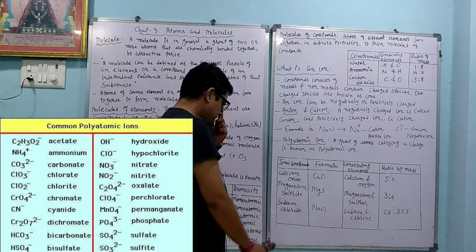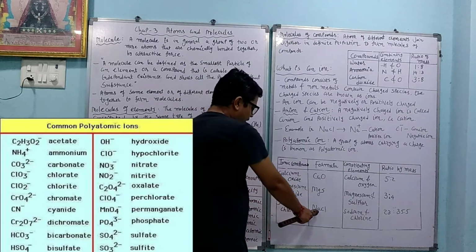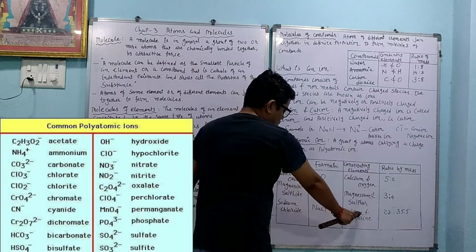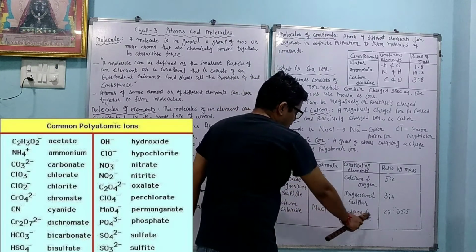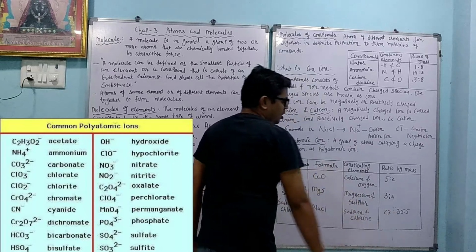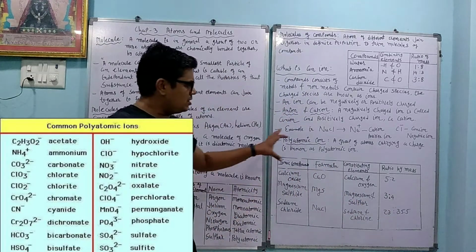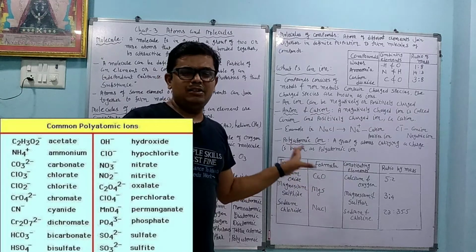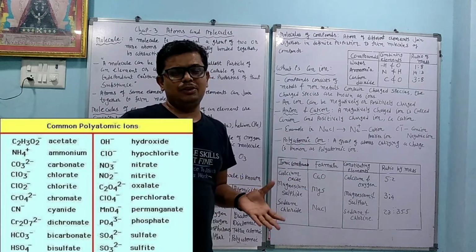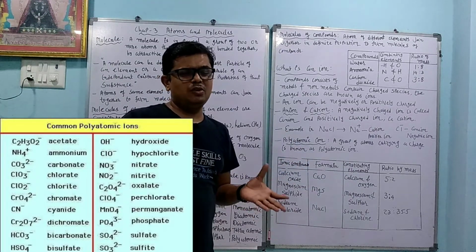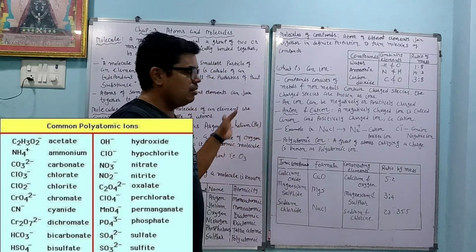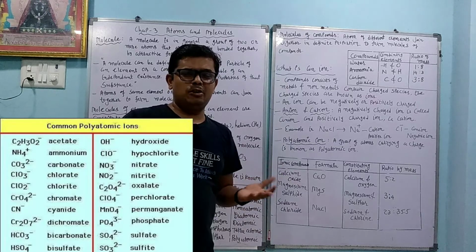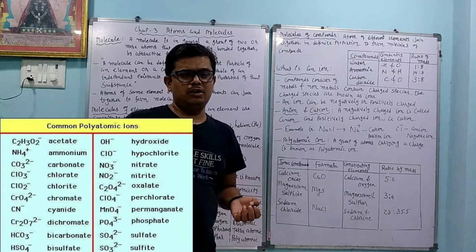Okay, sodium chloride: in that Na, sodium is present and chlorine is present. Then it is sodium chloride. The weight of sodium is 23 and chlorine is 35.5. So some examples are given. In this way you are able to solve some other examples also. It is not compulsory that this part comes exactly in the exam. So you have to refer to the modern periodic table. After that you will get all the idea.